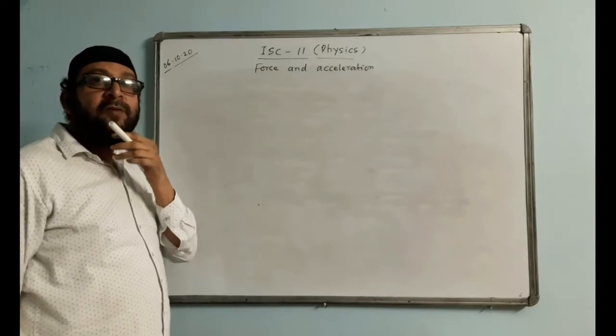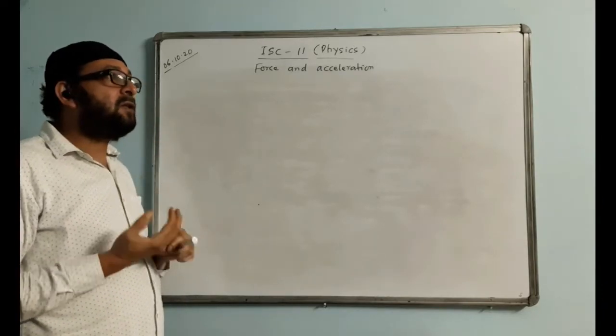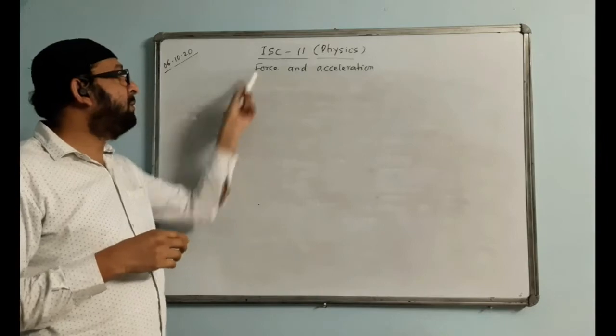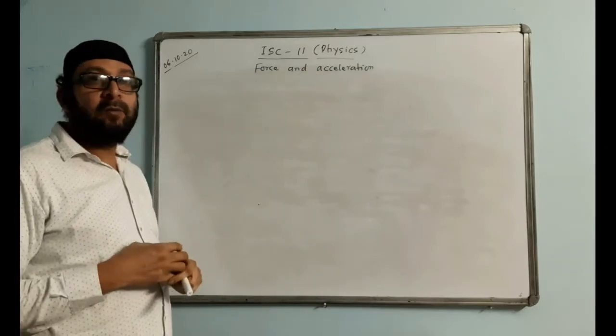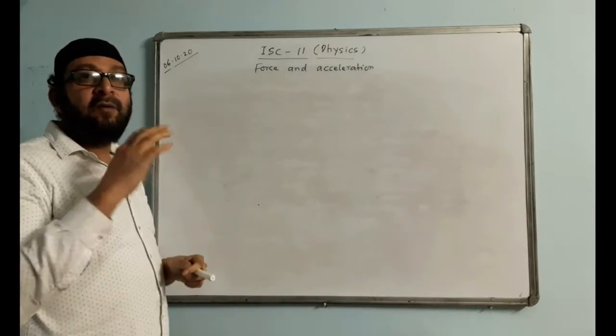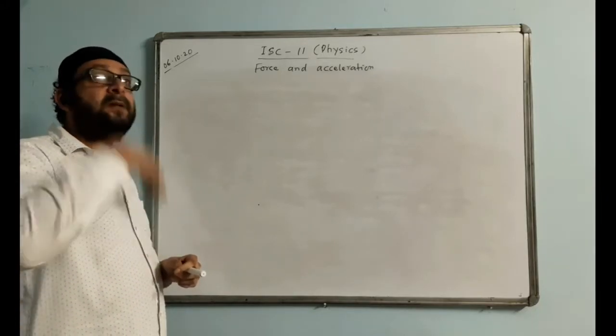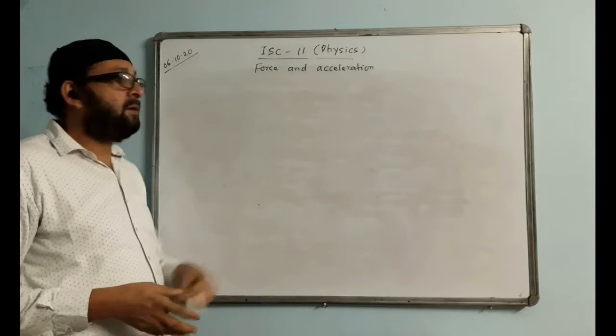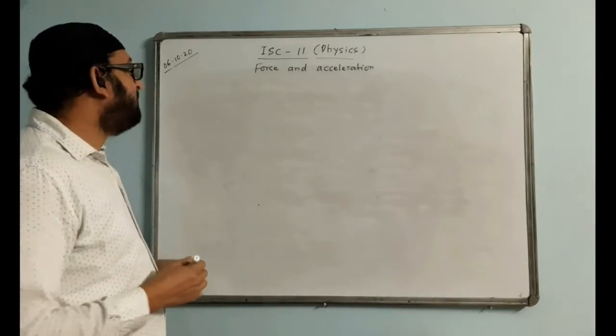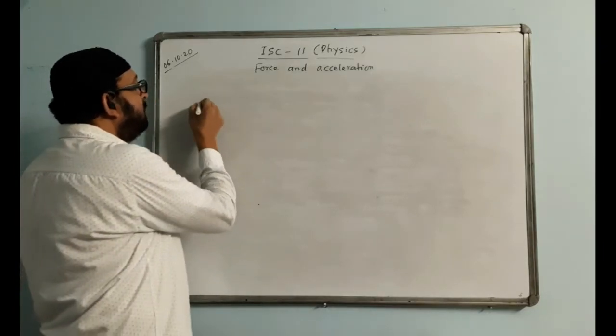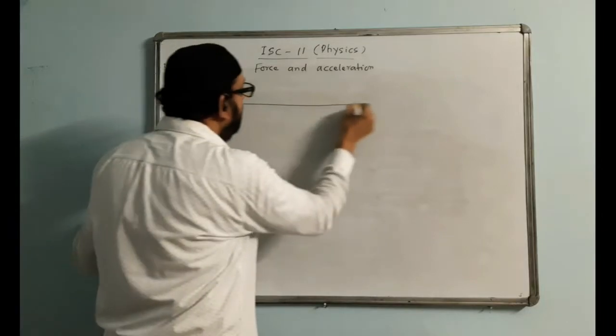Now there are many problems in this chapter. You have to find the acceleration. What produces acceleration? Force. When force is there, there will be acceleration, and the formula we will be using is F equals ma. These are general cases, special cases when the body's speed is not very high, so that is all we are discussing. This is quite simple.